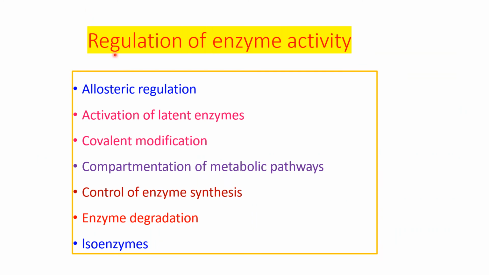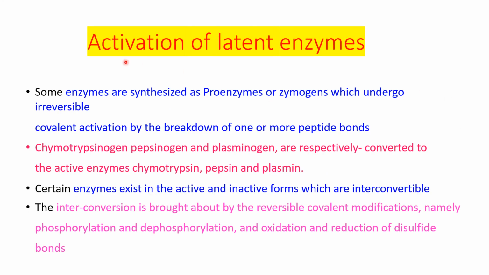Now the next part is regulation of enzyme activity: allosteric regulation, activation of latent enzymes, covalent modification, compartmentation of metabolic pathways, control of enzyme synthesis, enzyme degradation and isoenzymes. So these are the points under which we can discuss the regulation of enzyme activity. Allosteric regulation we have already discussed. Then next is activation of latent enzymes.